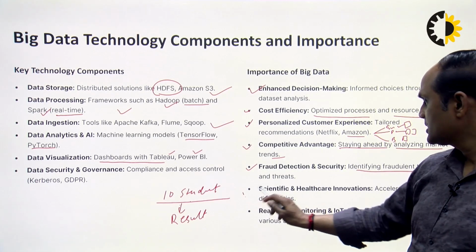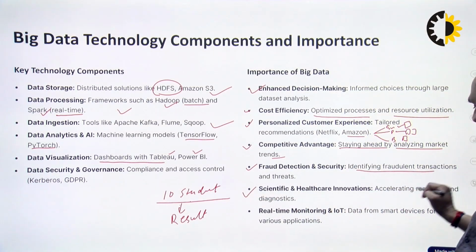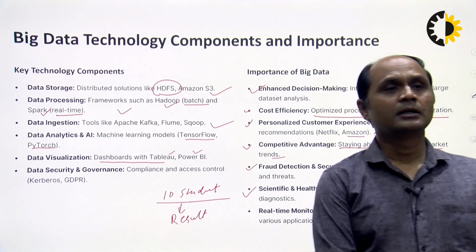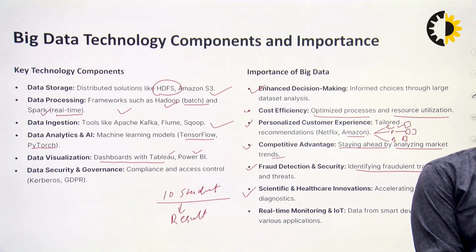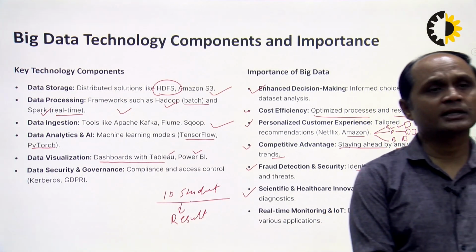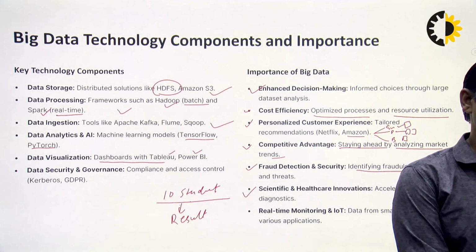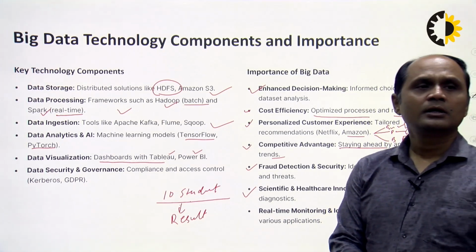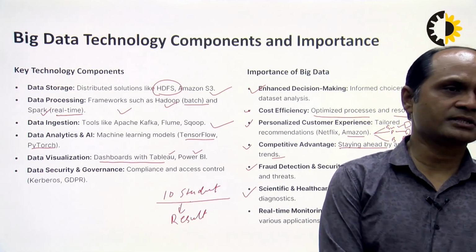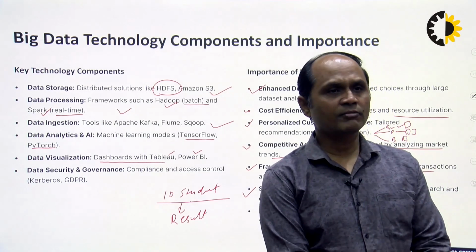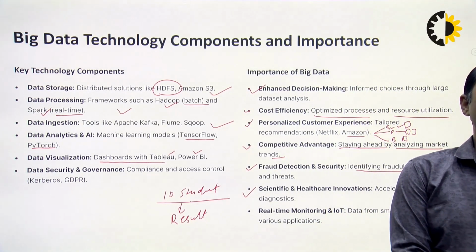Next is scientific and healthcare innovation. We can accelerate scientific and healthcare work because we have a large amount of data and we can analyze it. After the analysis of that data, we can accelerate our scientific and healthcare innovations in the fields of medical, science and technology also.